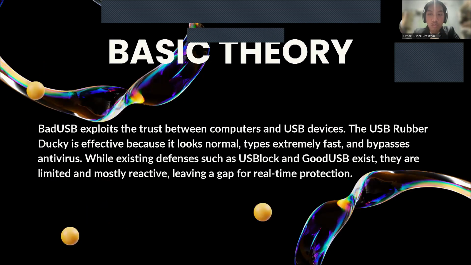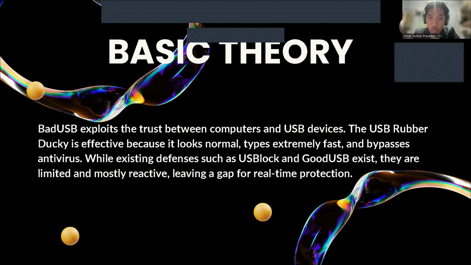This slide presents the basic theory from the journal. According to the study, bad USB attacks exploit the trust computers place in USB devices. The USB Rubber Ducky is particularly effective because it looks like a normal USB, types at extremely high speed, and can bypass traditional antivirus protection.